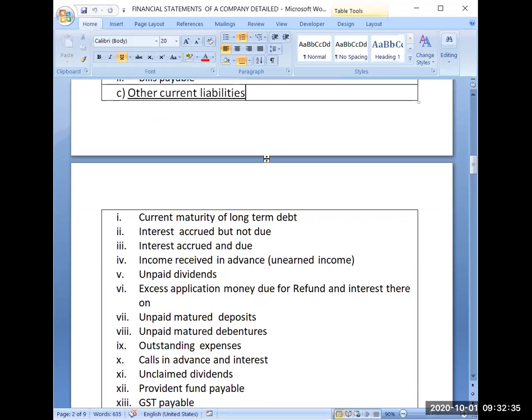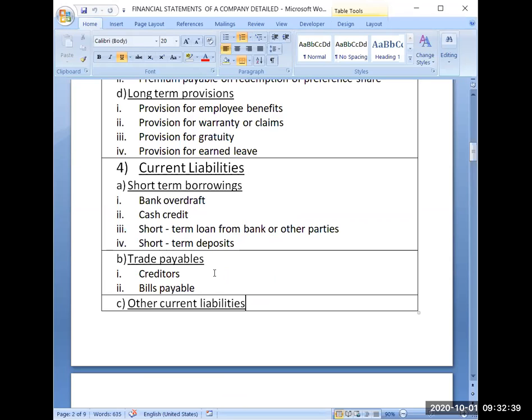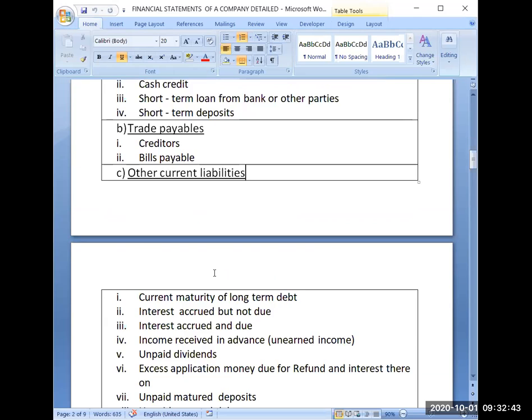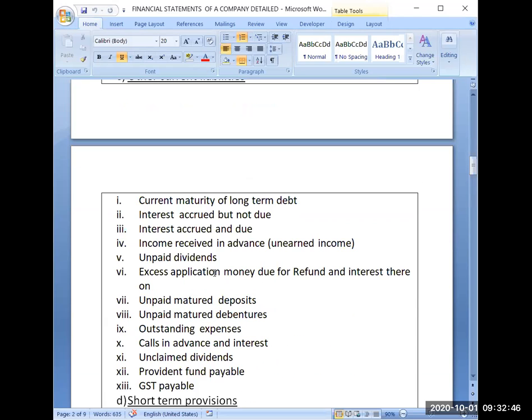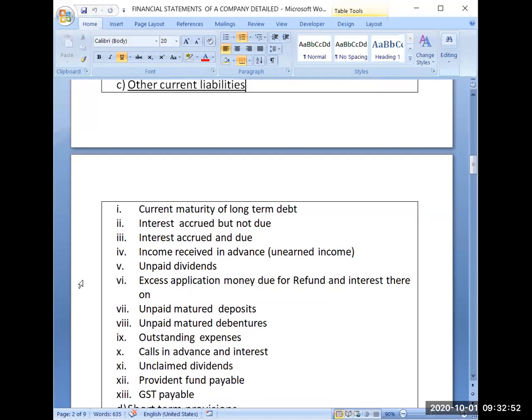Now other current liabilities. This is a very important heading. See, these are all the familiar terms and very less in number. Easily it can be learned. But other current liabilities, will you watch? If you will watch, it is a long list. 13 points are there. Now, see, the first point is current maturity of long-term debt.